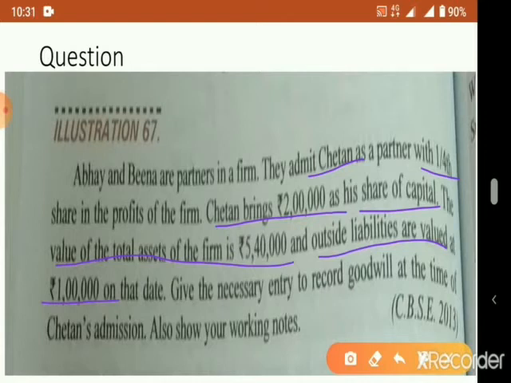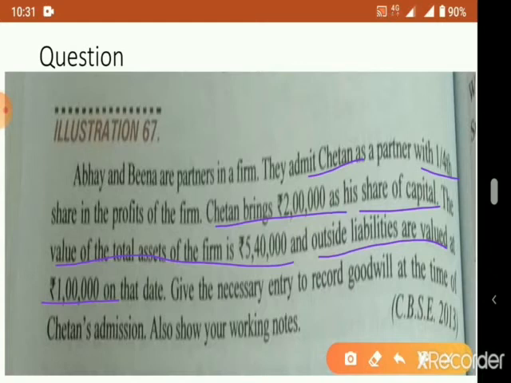So here also nothing is there other than assets and liabilities. So how to calculate the value of goodwill? We know the basic equation: assets minus liabilities is equal to capital. When we subtract liabilities from assets, we will get capital, which will be the capital of all the partners.